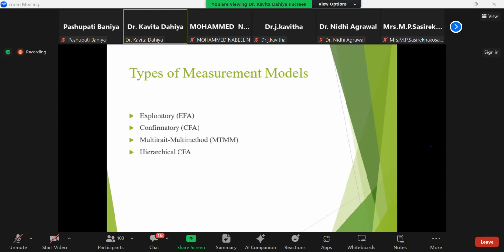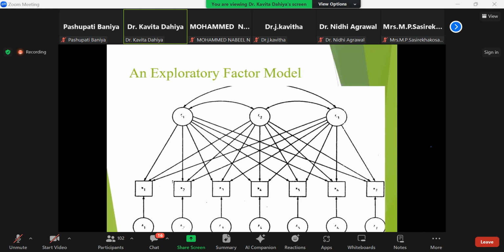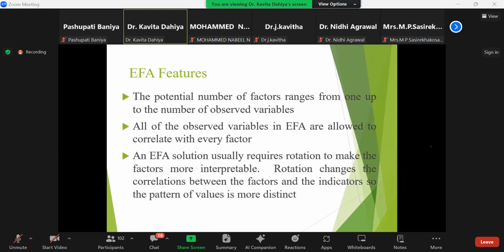Types of measurement model: exploratory, confirmatory, multidimensional, hierarchical. This is the model representing the exploratory factor model, meaning you are exploring the things with a high level of depth. In exploratory factor analysis, the potential number of factors ranges from 1 up to the number of observed variables.